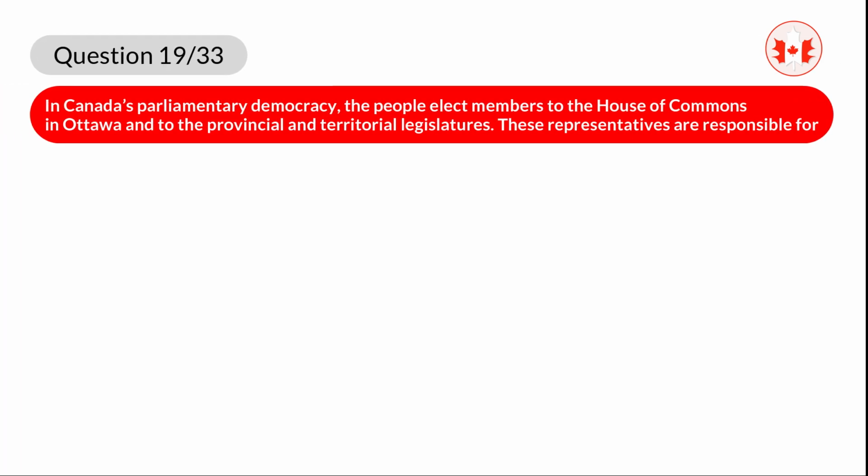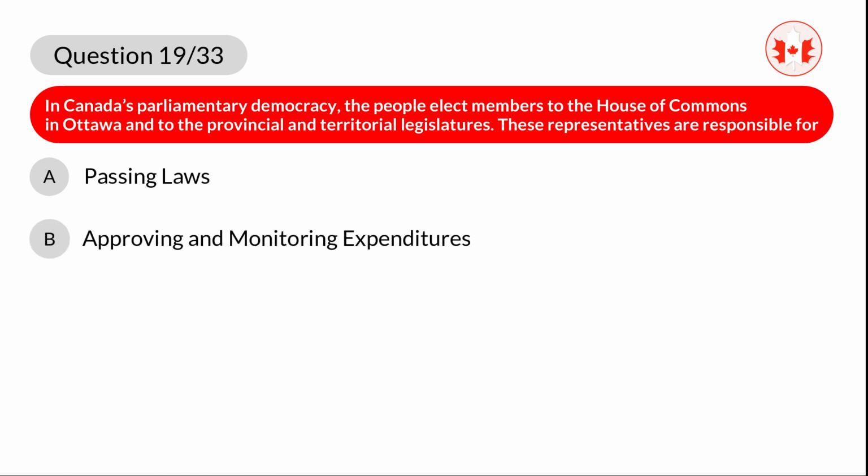Question 19. In Canada's parliamentary democracy, the people elect members to the House of Commons in Ottawa and to the provincial and territorial legislatures. These representatives are responsible for A. Passing laws. B. Approving and monitoring expenditures. C. Keeping the government accountable.